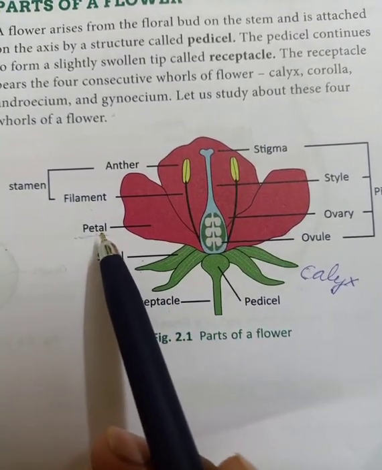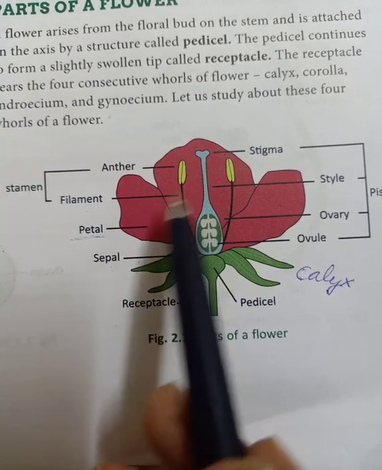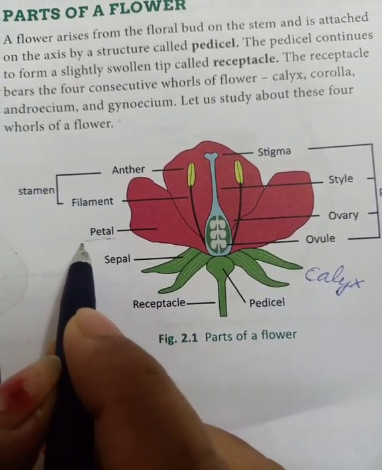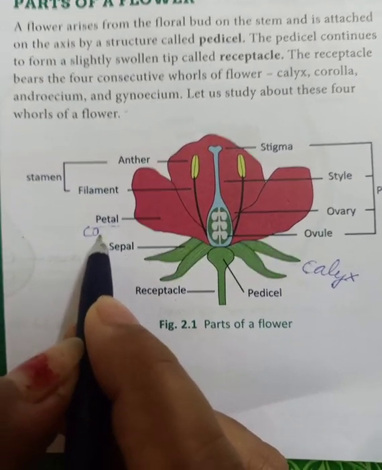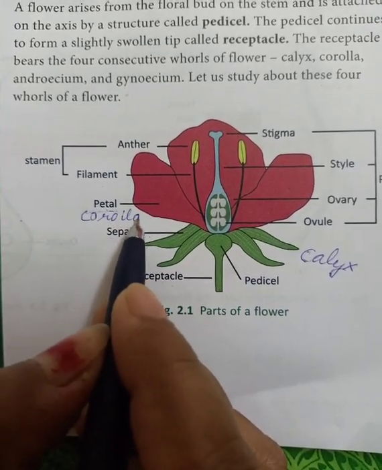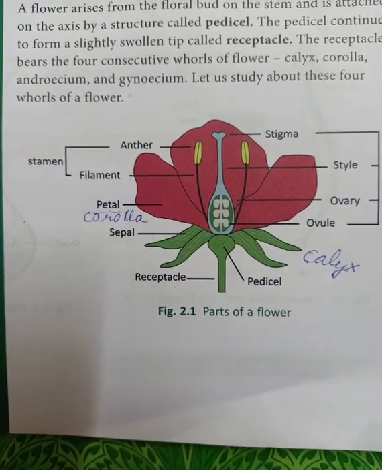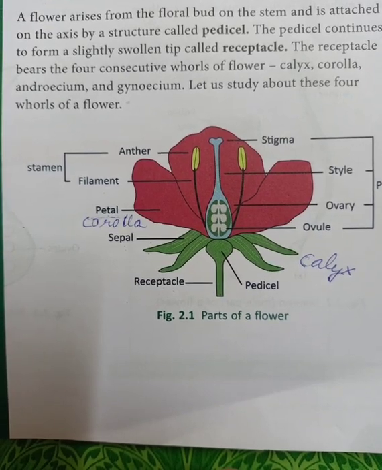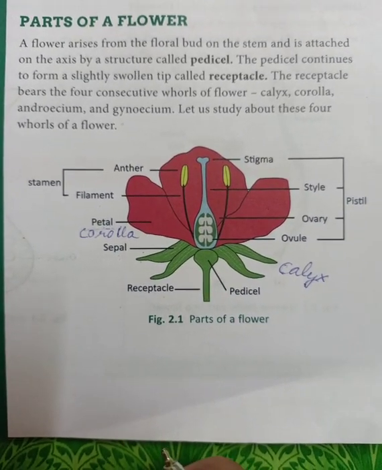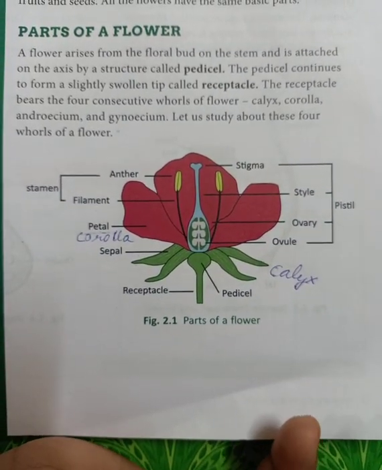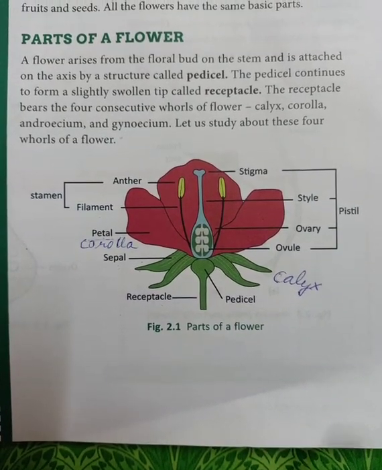So single is a petal, and when all the petals are present together, those are called corolla. Those petals are called corolla. Don't forget, remember all these things, because these are very important parts of the flower.